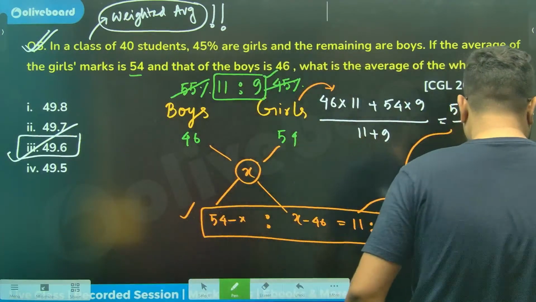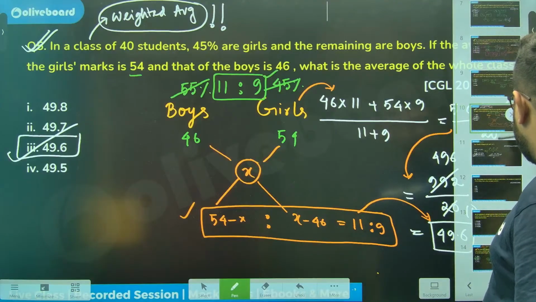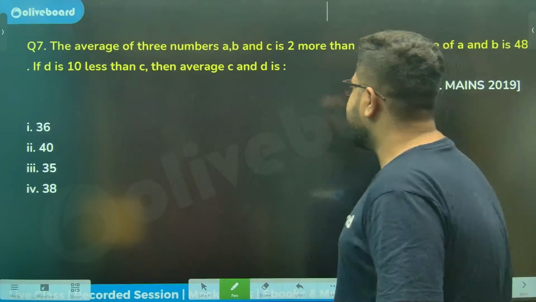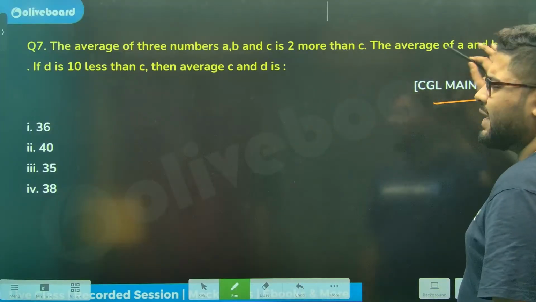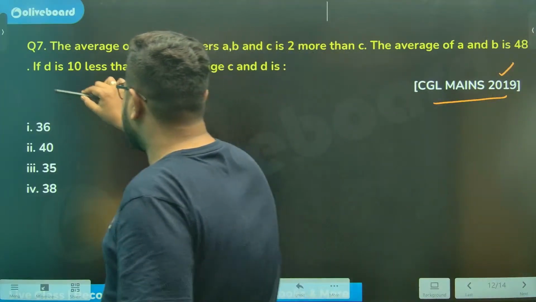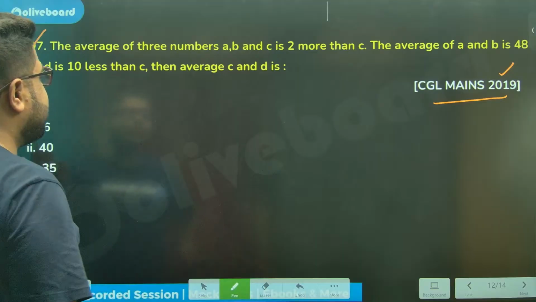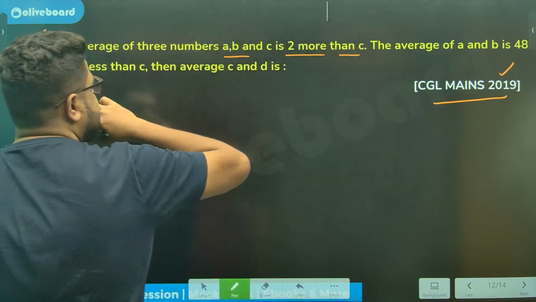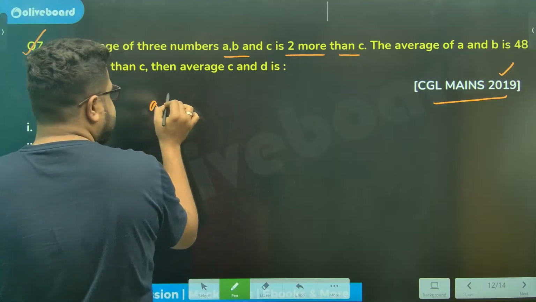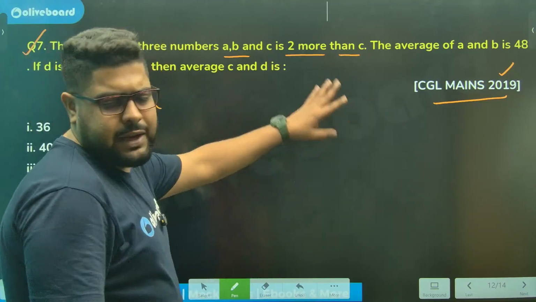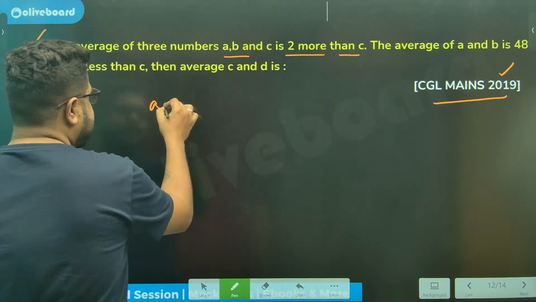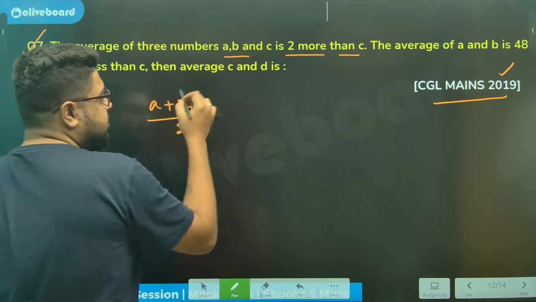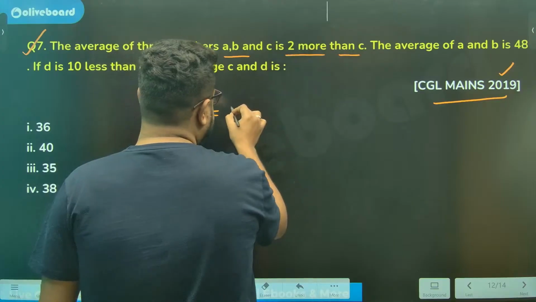Perfect, sir. Now, let's do one more. चलो ये वाला ही कर लेते हैं sir. Mains का question है sir, 2019, but again it's a very simple question, not a difficult one. Average of 3 numbers A, B, and C is 2 more than C. Sir, this type of question makes simple equations. Average of A plus B plus C, meaning this is A plus B plus C by 3. It is 2 more than C.